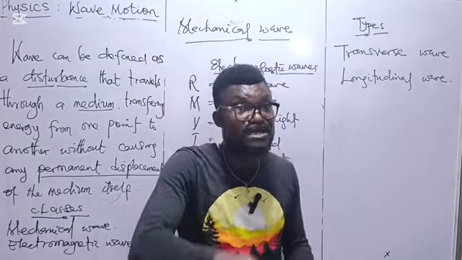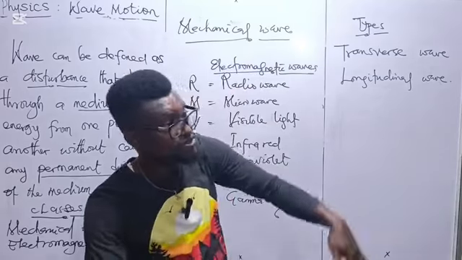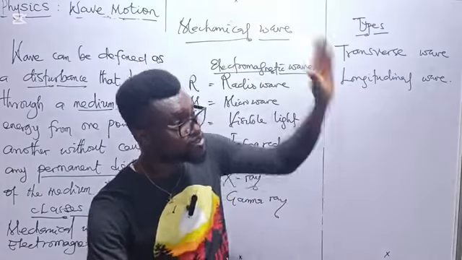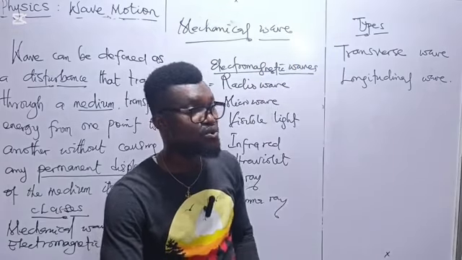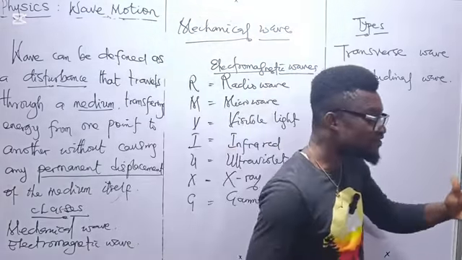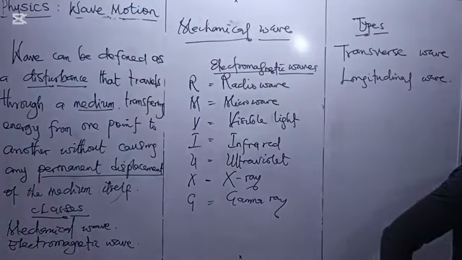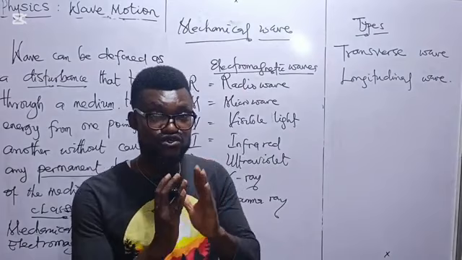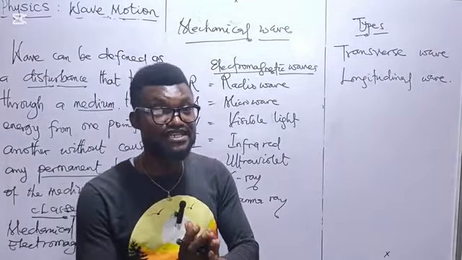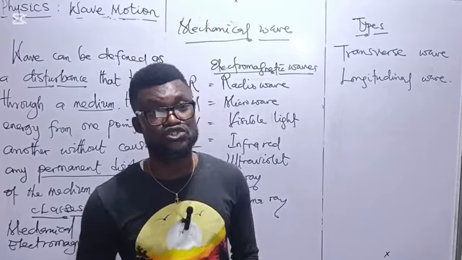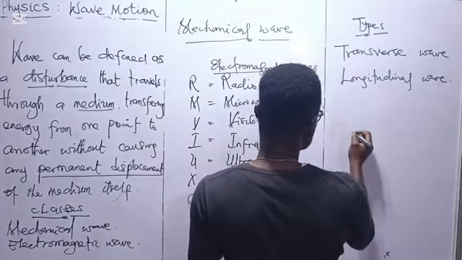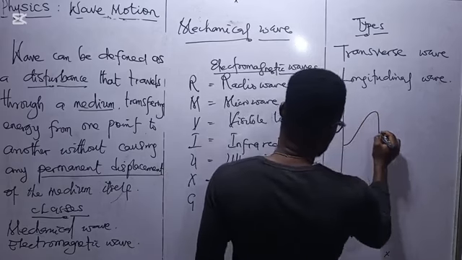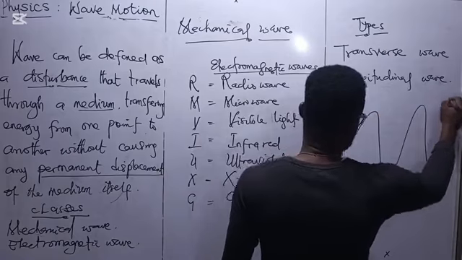So when water, for example, is vibrated up and down, as we are heating water on its surface, you see the vibration will be going up, down, up, down, up, down. While that very wave will now sail on the surface of the water, it moves horizontally. So in that very case, we now have what? The wave generated being perpendicular to the vibration, which is the source. So in that case, the transverse wave, we have it represented in this very way. It moves up, down, up, down, up, down.